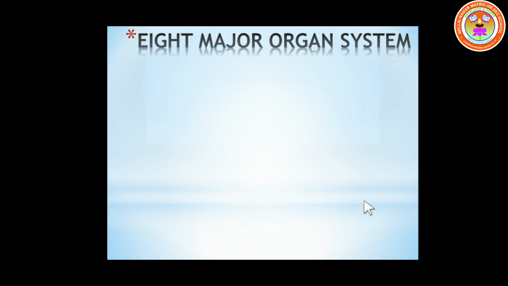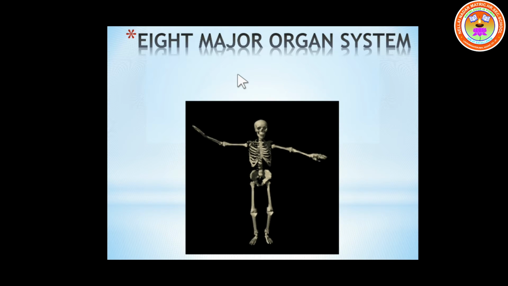Now let us see about the 8 major organ systems of the human body. How many organ systems are there in the human body? We have about 8 major organ systems in the human body. Let's see them one by one.